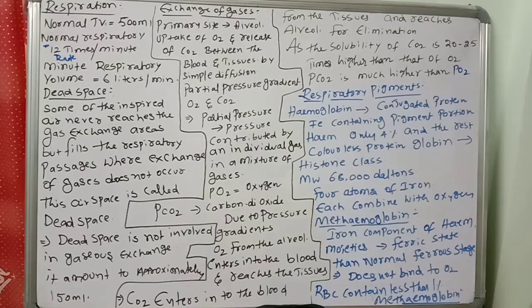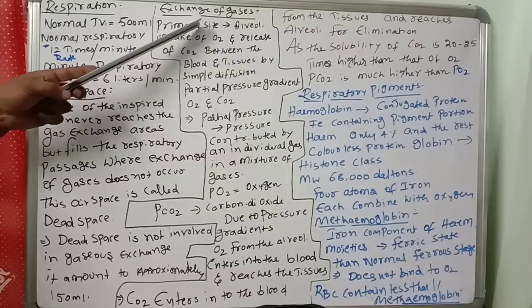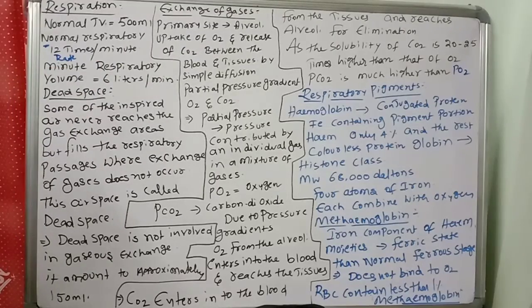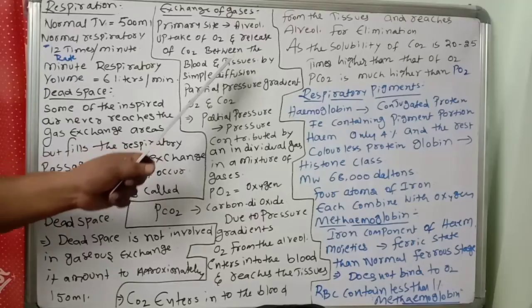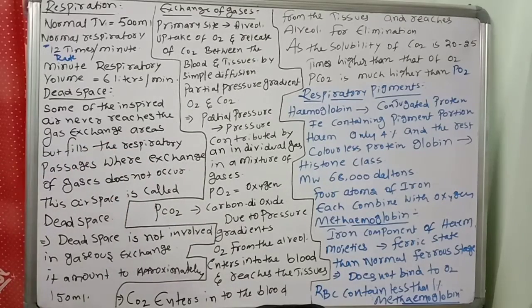Okay, that is important. Next, exchange of the gases. The primary site for the exchange of gases is the alveoli. So the uptake of oxygen and the release of carbon dioxide occur between the blood and tissues by simple diffusion.